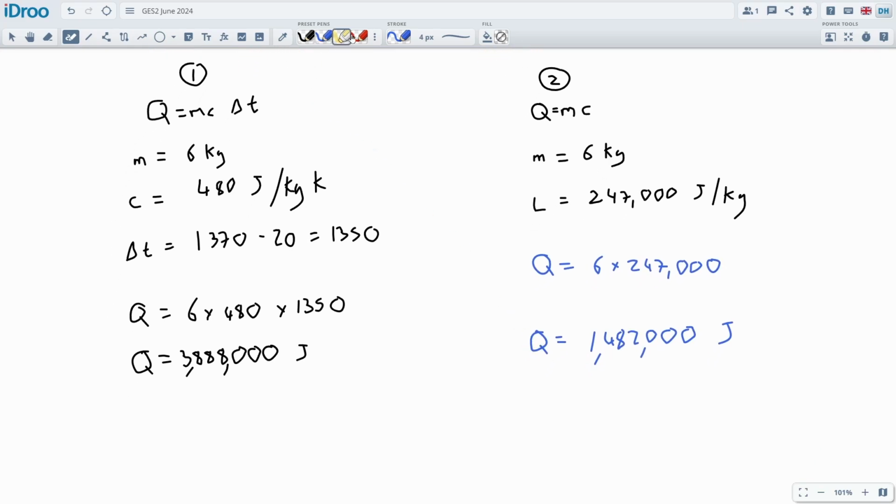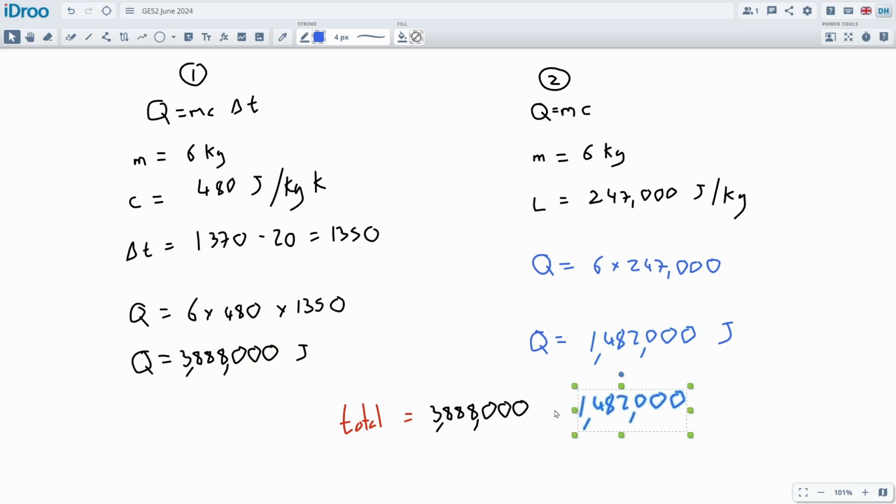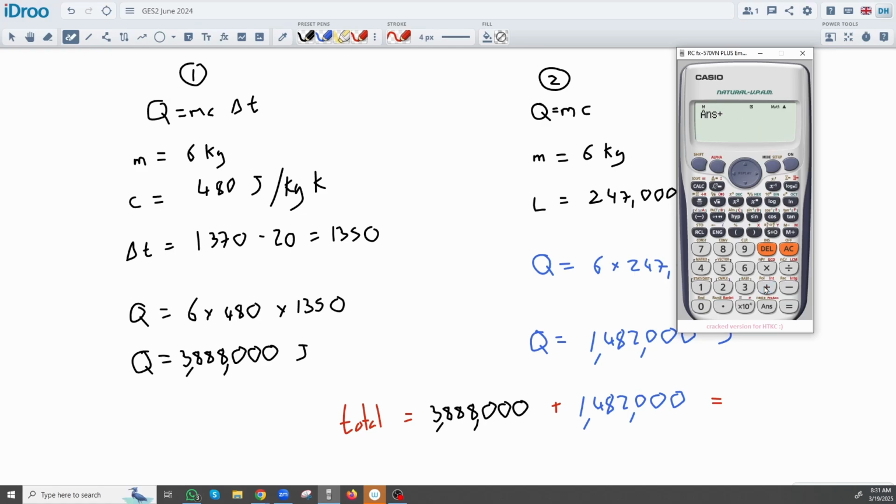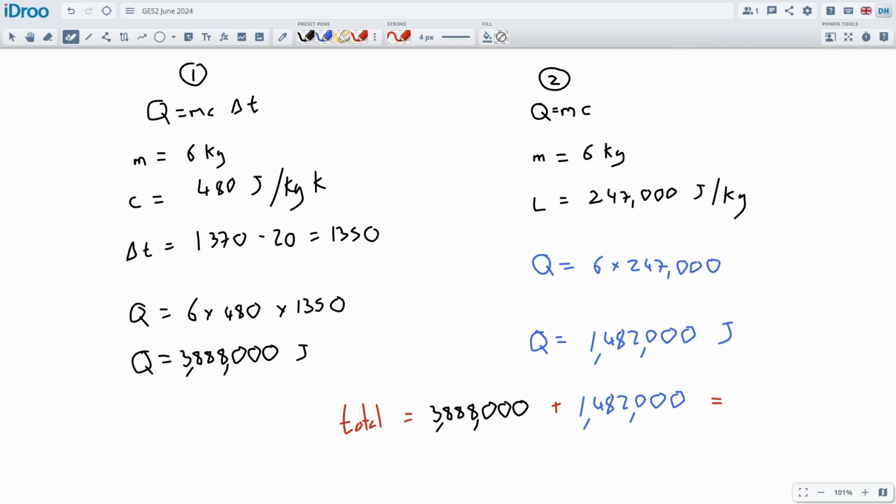Okay, so of course the total energy will be these two combined, so we can say the total energy required is going to be the 3,888,000 plus the other one down here. So add them up like that. So get my calculator, plus 3,888,000. Okay, so we've got the answer as 5,370,000 joules, which is what, 5.3 megajoules.